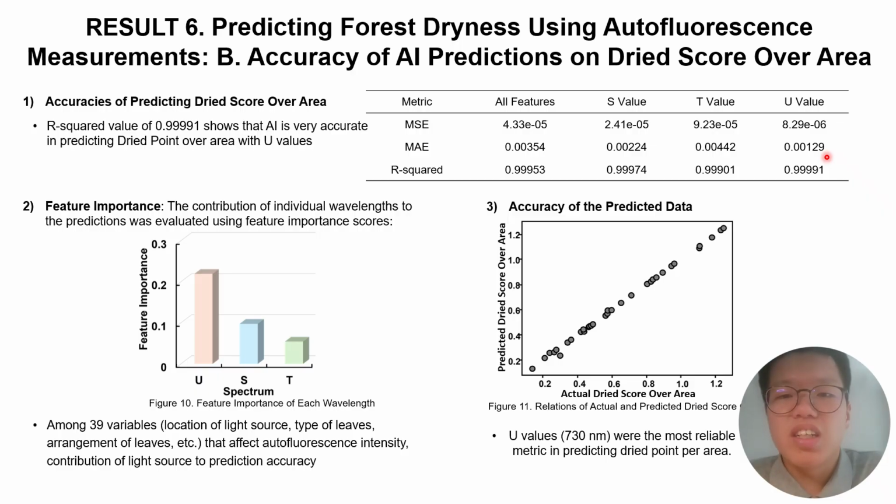However, among these 3, the U values showed the highest R-squared value and feature importance in the model involving all features, meaning it contributed the most to the accuracy. The U spectrum values are the most promising for identifying dry vegetation in forests using dry score per area. Predictions align closely to actual dry score per area values.